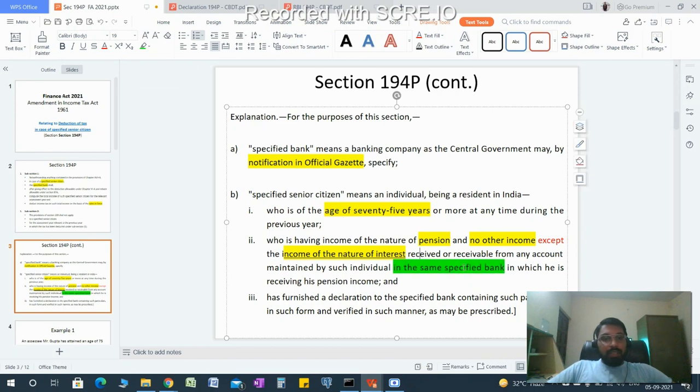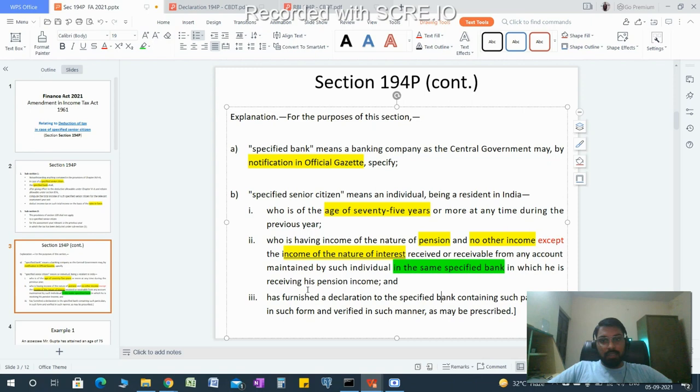It means the bank from which the pension is coming, the interest income should also be coming from that specified bank only. If this condition is satisfied and the senior citizen is of 75 years or more, then 194P is applicable, and he has furnished the declaration to the specified bank.